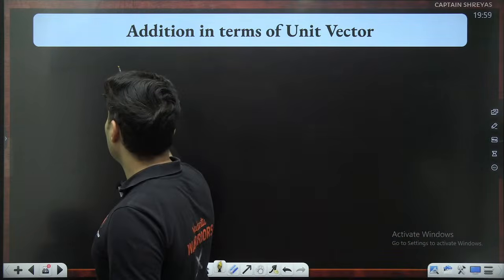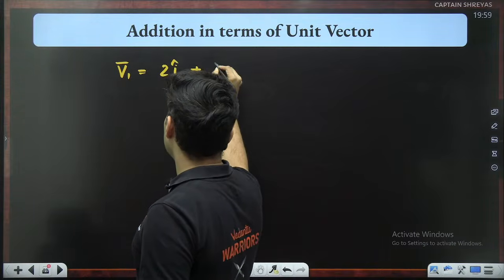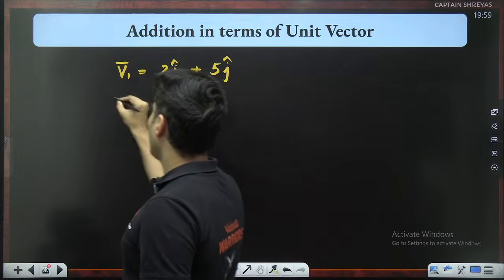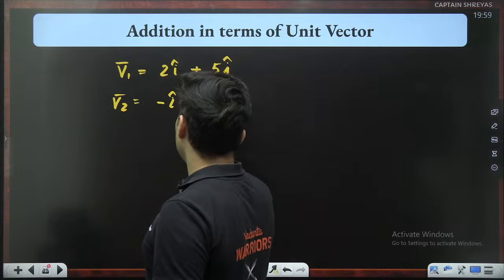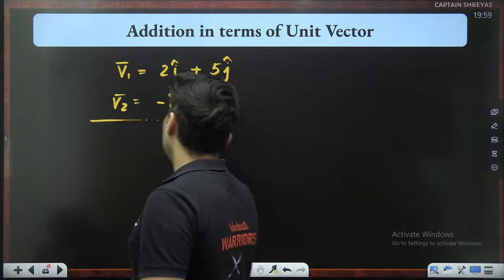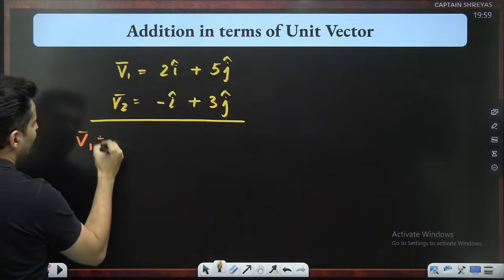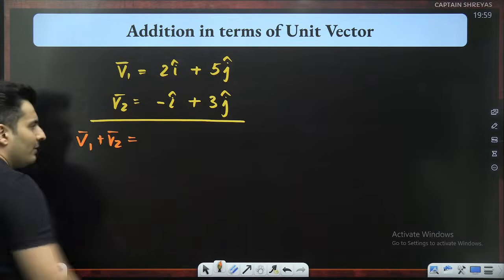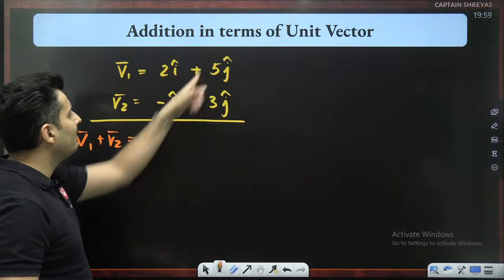Imagine if I give you vector 1 as 2 I cap plus 5 j cap, and vector number 2 as minus I cap plus 3 j cap. Then if I want to find the resultant of v1 and v2, I don't have to use any unnecessary geometry formula, just add I with I, j with j.